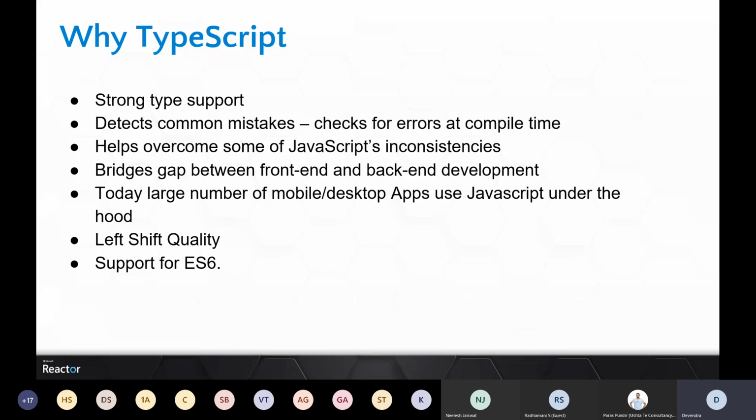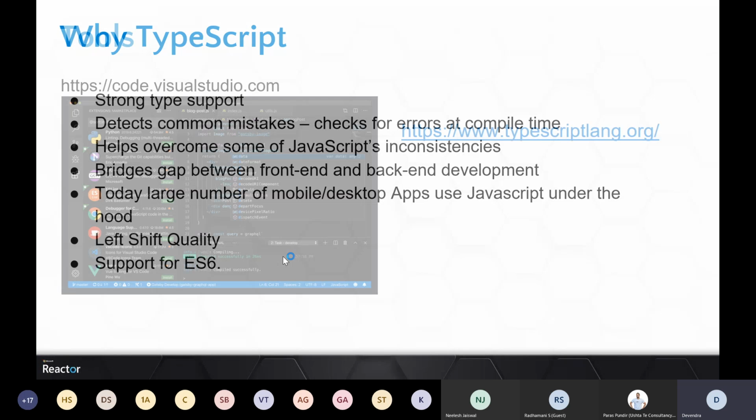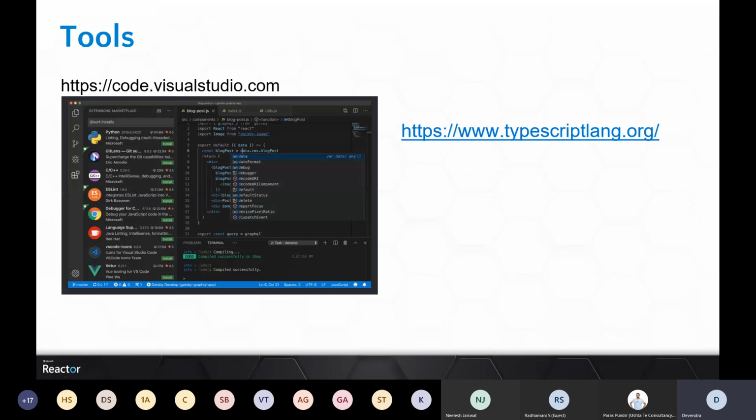So TypeScript will help to identify such issues early in the cycle on the dev machine itself. And that's what we are going to see: how it will find those issues, and how JavaScript doesn't find that issue, so we can miss it and run it on production directly. Support for ECMAScript 6. Again, it supports multiple versions of ECMAScript. We'll see how we can change the target ECMAScript version and generate the corresponding JavaScript, and how the JavaScript will vary.